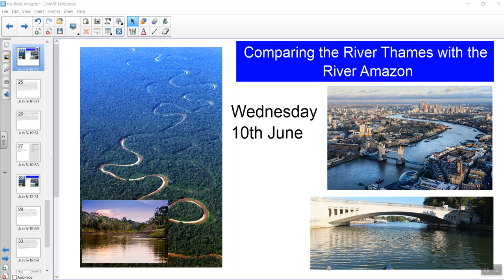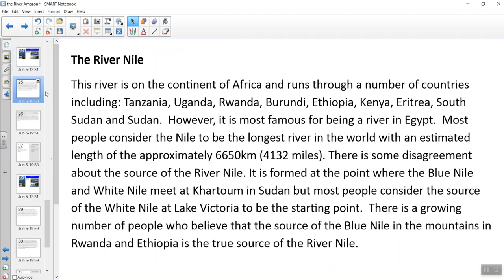Good morning again, children. So, for the past 2 days, we have been doing research about the River Amazon and the River Thames. Today, we're going to have a go at writing about the River Amazon. Now, to help you to do that, I've written a model text. But of course, my text isn't about the River Amazon, it's about the longest river in the world. My model text is about the River Nile.